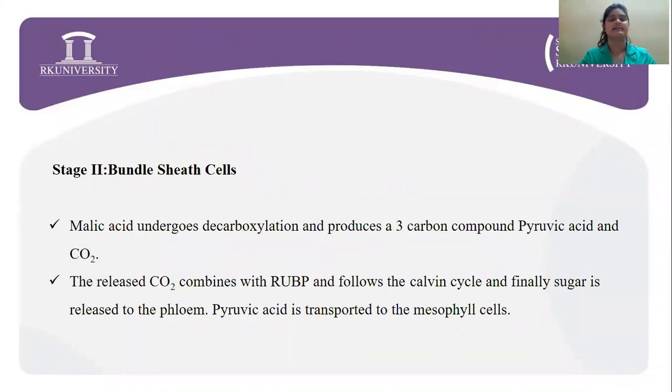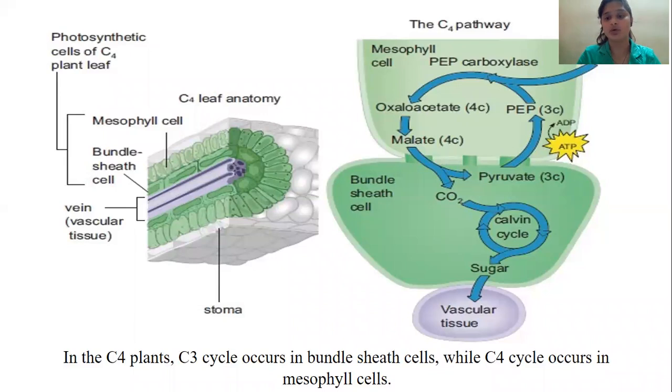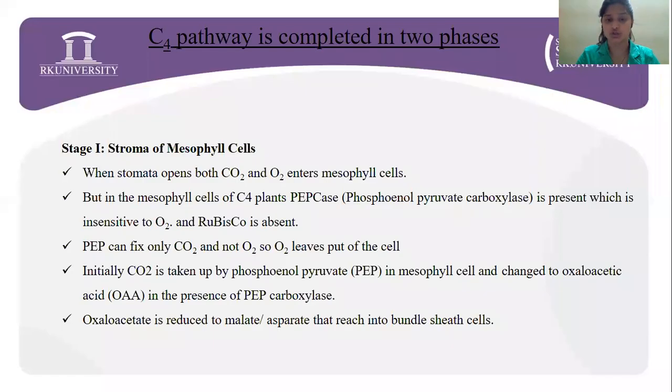Now, in the bundle sheath cells, stage 2: malic acid undergoes decarboxylation and produces a 3-carbon compound, pyruvic acid, and carbon dioxide. Then the released carbon dioxide combines with RuBP and follows the Calvin cycle. And finally, sugar is released to the phloem. Pyruvic acid is transported to the mesophyll cells. Okay, so this was the reaction which was explained. In the bundle sheath, as soon as the malic acid dissociates into carbon dioxide and pyruvic acid, the CO2 follows the same pathway of the Calvin cycle and produces sugar, which gets transferred to the vascular tissue.